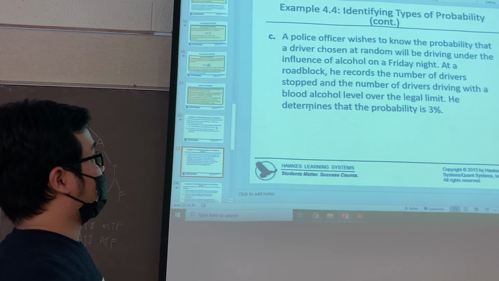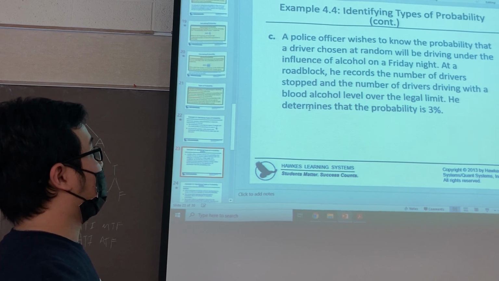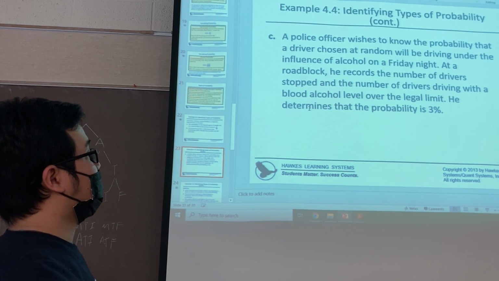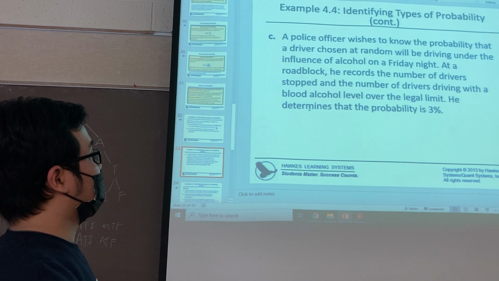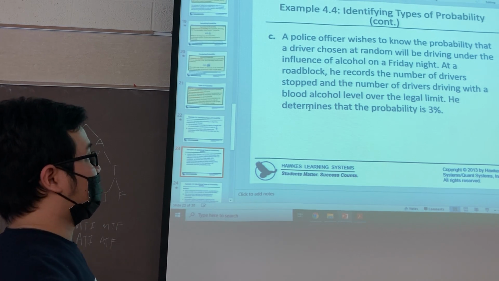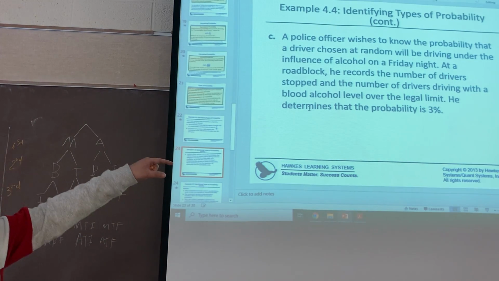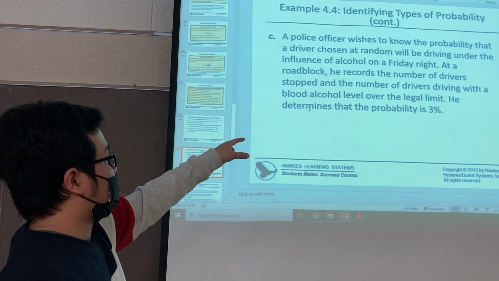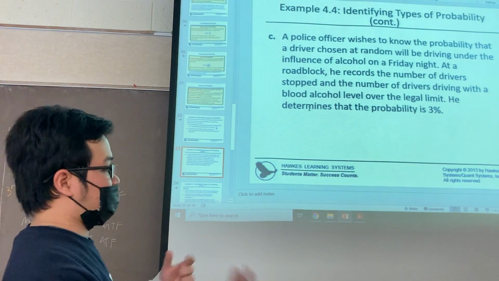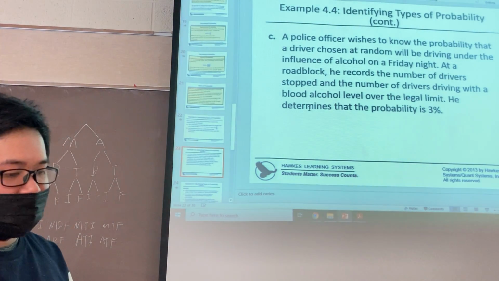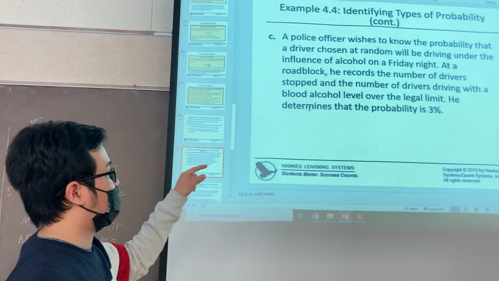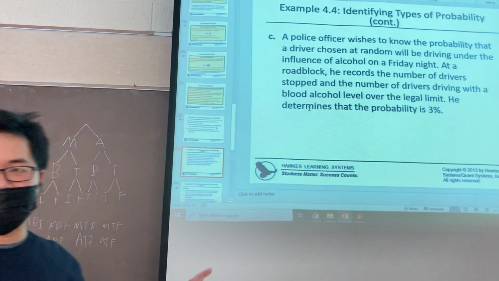A police officer wishes to know the probability that a driver chosen at random will be driving under the influence of alcohol on Friday night. So he recorded the number of drivers stopped and the number of drivers driving with a blood alcohol level. After he recorded and determined, the probability is 3%.